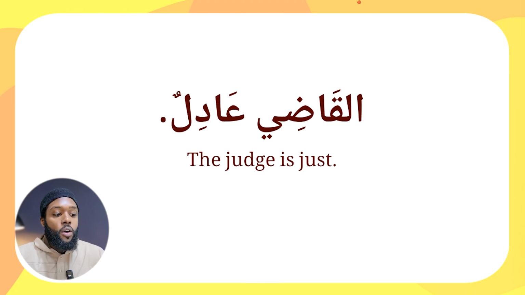And we see here al-qadi adilun. Notice that al-qadi here is an ism. It begins this sentence, it's ma'rifa, it fits the bill of a mubtada, which is a clear indication that al-qadi is marfu', it's in the state of rafa. But notice here that there is no dhamma placed at the end. There's no dhamma on the ya. Why? Because it's implied, due to al-thiqal. So we don't say al-qadiyu, this is incorrect. We say al-qadi. Al-qadi adilun, the judge is just.